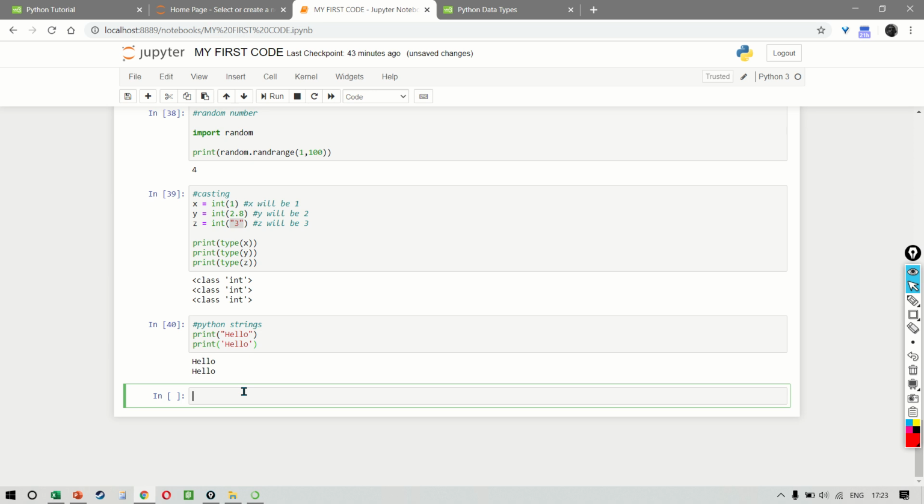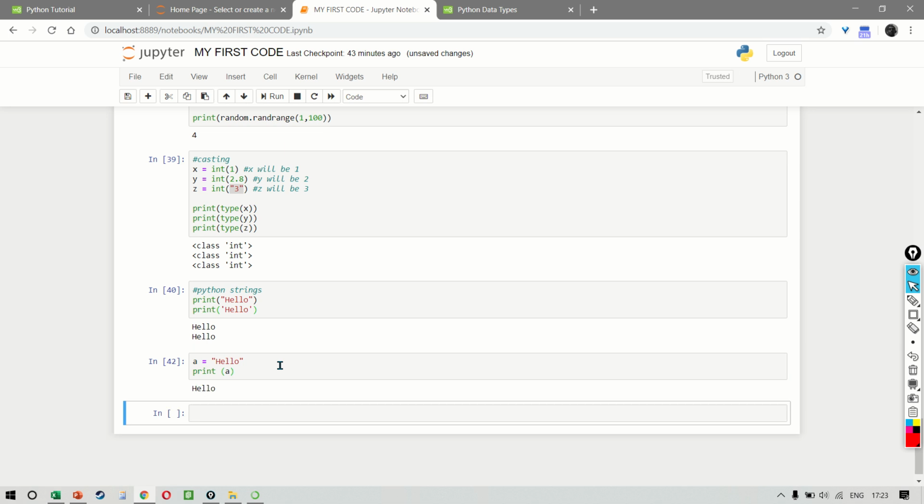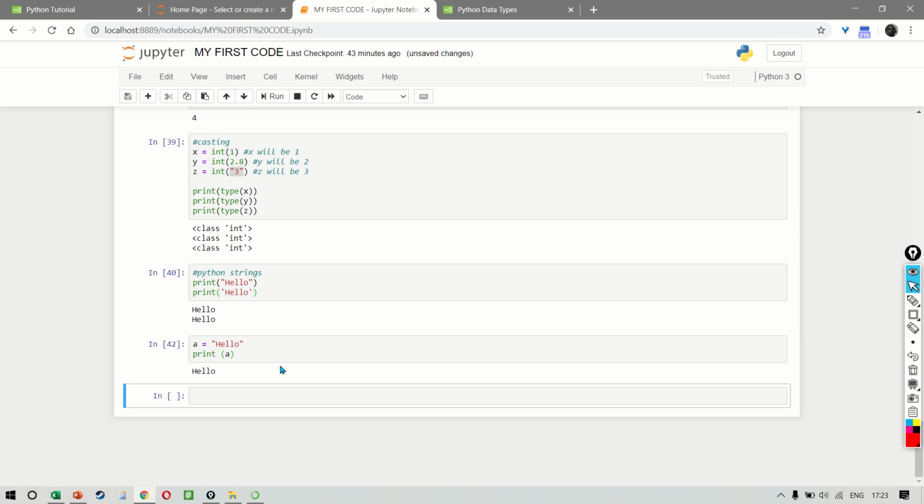We've already seen that to assign a value to a variable, we can simply write the equal sign, and if we say print a, I'm sorry, let me put this inside parentheses, and the result comes as hello. But what do you do if you want to write multi-line strings? To do this, you will have to use 3 double quotes.